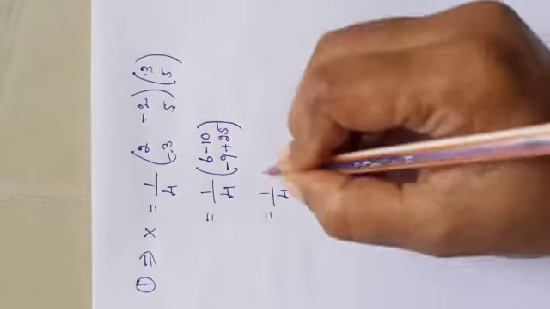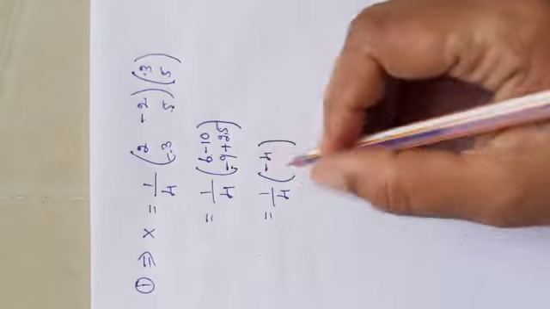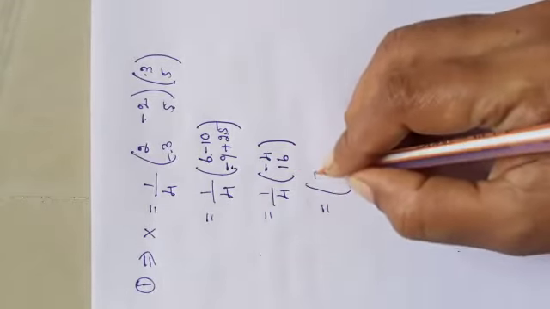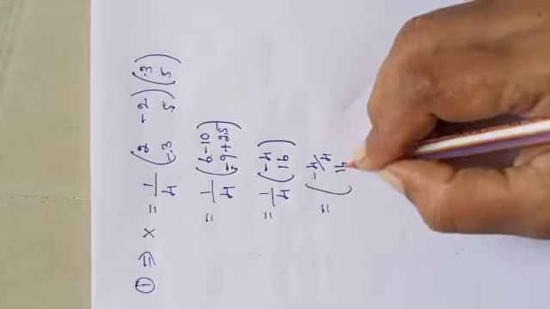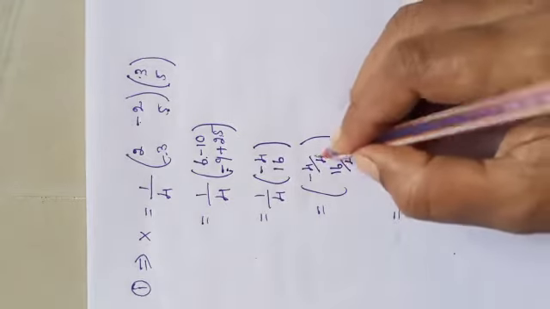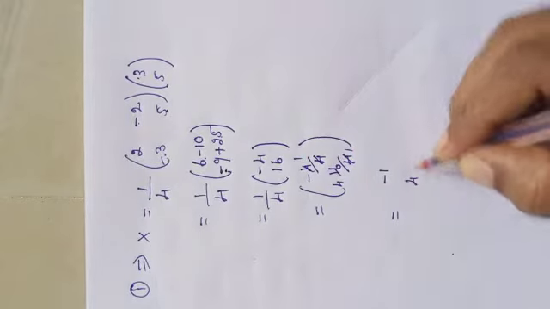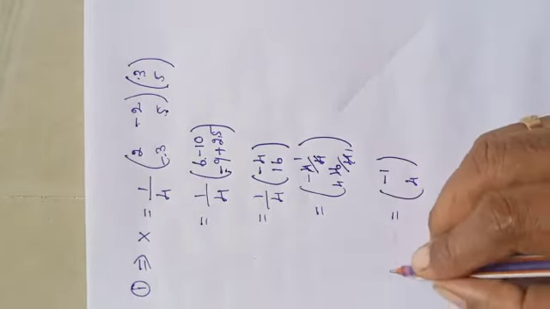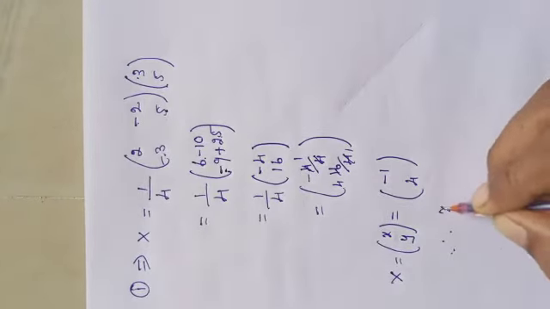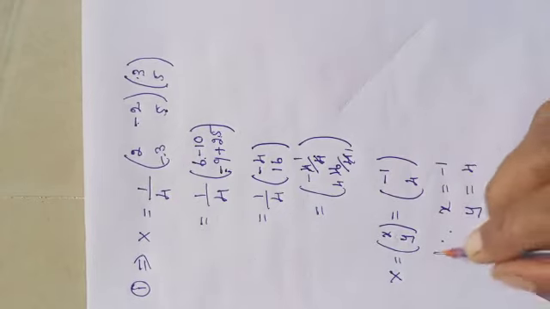So we might get 1 by 4 into 6 minus 10, minus 4, minus 9 plus 25, that is plus 16. Now we can divide each number, that is minus 4 by 4 and 16 by 4. So minus 4 by 4 is minus 1, 4 4s are 16. Actually this is X, the matrix of X is x, y. Therefore x equal to minus 1 and y is equal to 4.